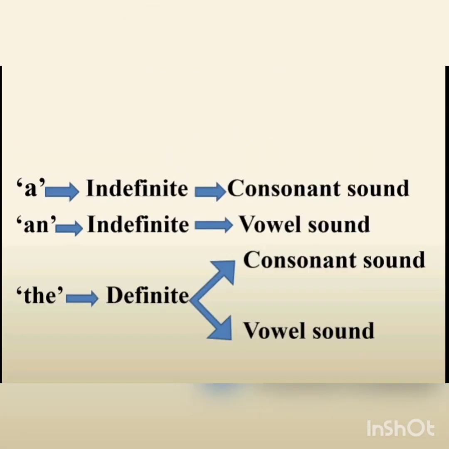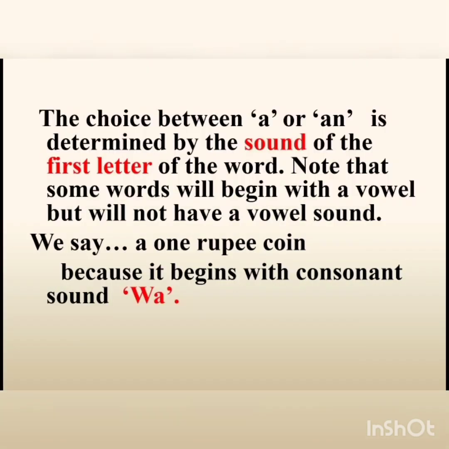A is an indefinite article and it is placed before a consonant sound. An is also an indefinite article but it is placed before a vowel sound. The is a definite article and it can be placed either before a consonant sound or a vowel sound. The choice between a or an is determined by the sound of the first letter of the word. Note that some words will begin with a vowel but will not have a vowel sound.